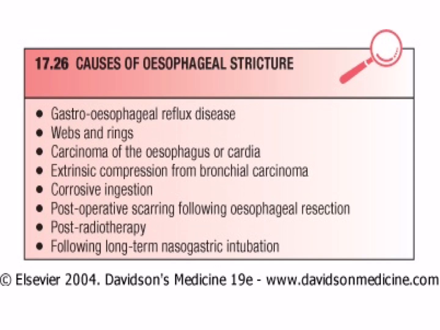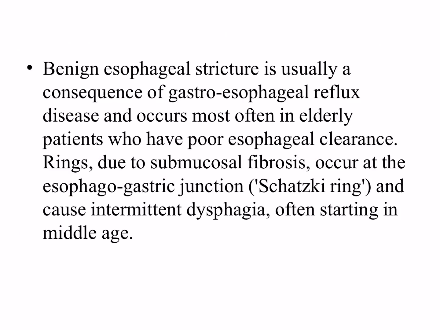We have gastroesophageal reflux disease. We said that webs and rings may cause strictures, carcinoma of the esophagus itself or cardia, or extrinsic compression due to another carcinoma from bronchus, corrosive ingestion, that means ingestion of corrosive substance to the esophagus, post-operative scarring following esophageal resection, that means after surgery and scar formation, post-radiotherapy, and we know that radiotherapy may cause stricture formation, and benign stricture following long-term nasogastric intubation, that means there is a response or spasm or immune response to the intubation and will lead to formation of strictures.